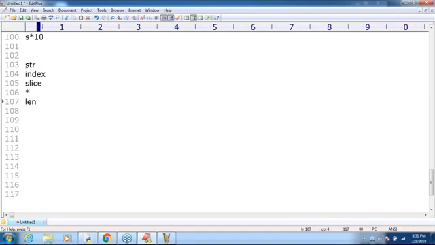Next, if you want to find the length of the string, what are the ways? That's all. This is the terminology you should be aware of, sir. Next, there are a few important points up to this whatever we covered.